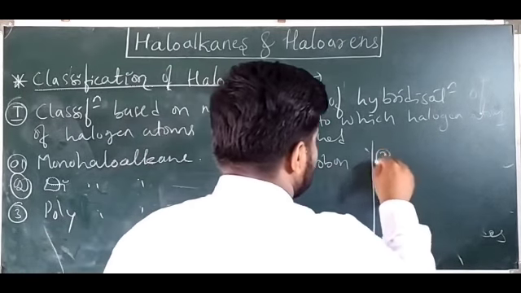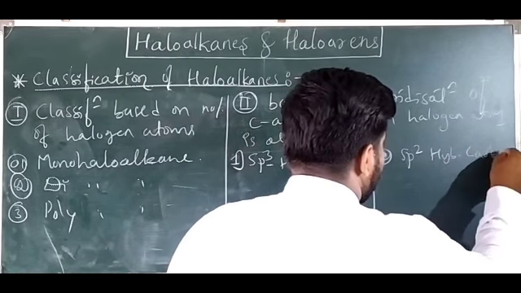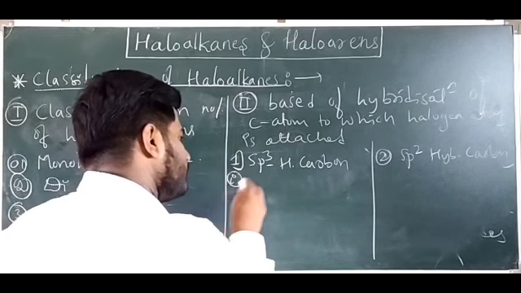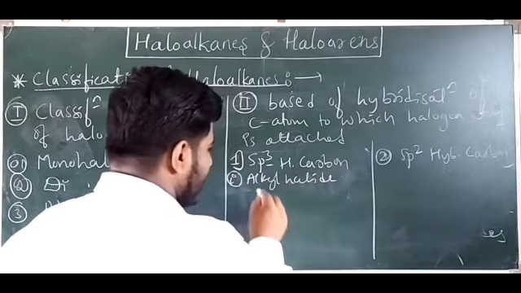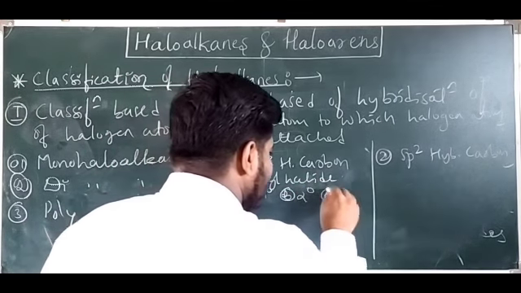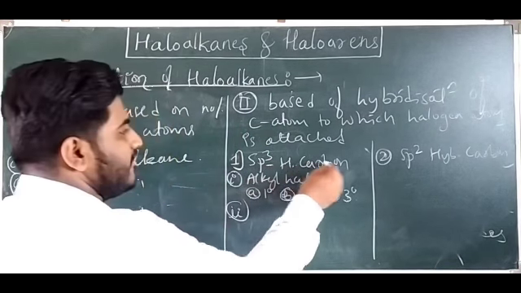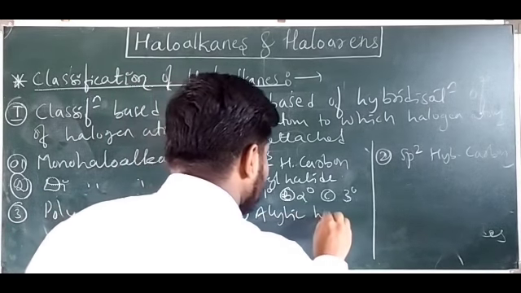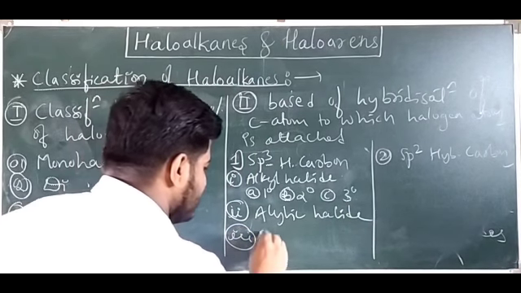Second one is sp2 hybridized carbon. In sp3 hybridized carbon, first one is alkyl halide, and in alkyl halide again three: primary, secondary and tertiary. Second one is allylic halide. Third one is benzylic halide.